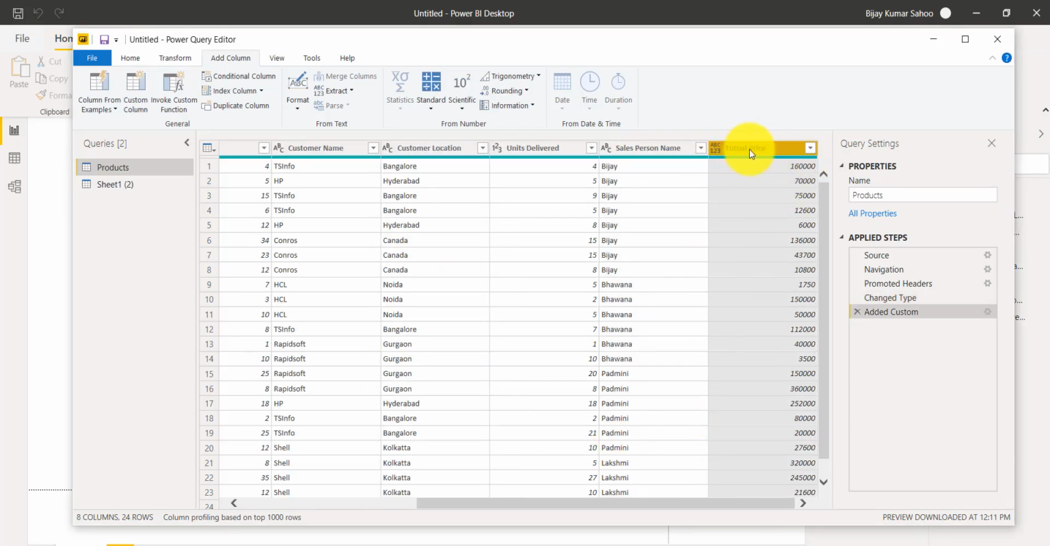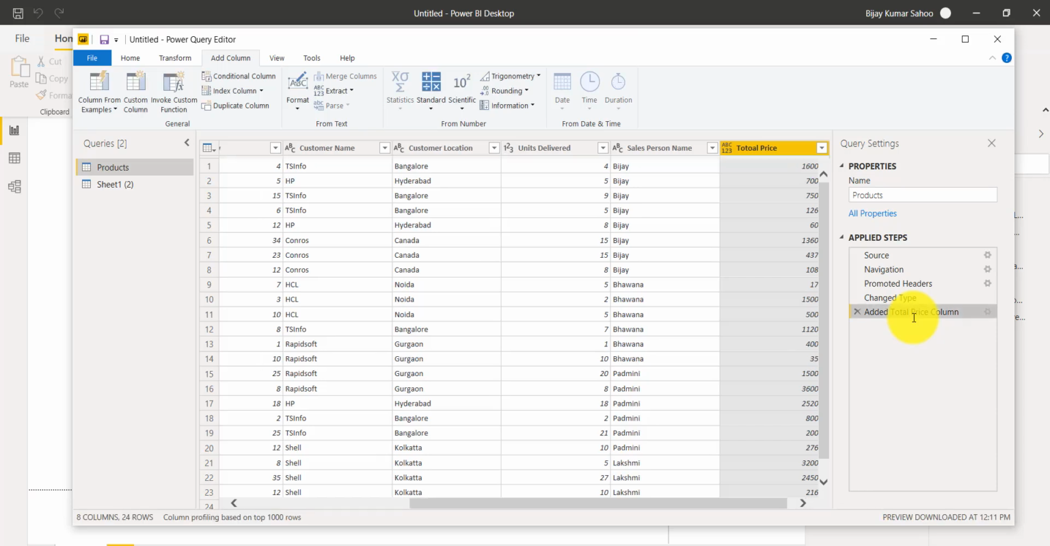The moment I click on OK, you can see now a total price column got added. At the same time, if you see the applied steps, it is showing that it added a custom column. So instead of that, I can just rename it. For example, I will go here and say added total price column. And if you see here now, you will be able to know what step you have done. So this is very much helpful.